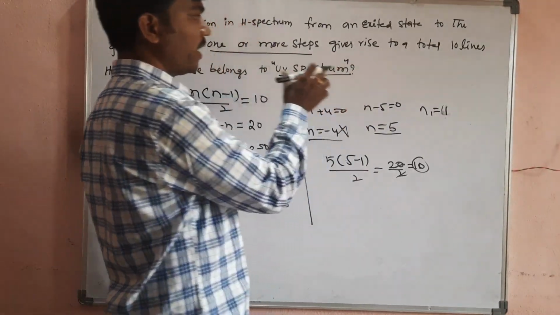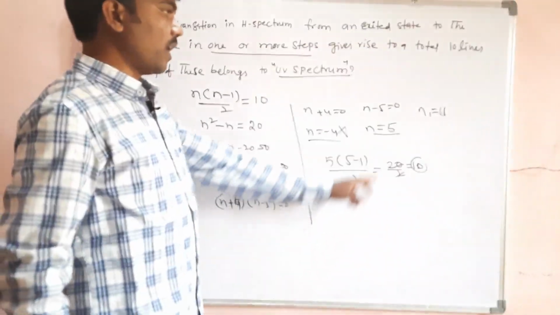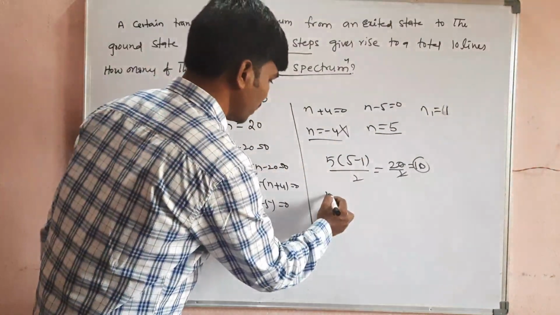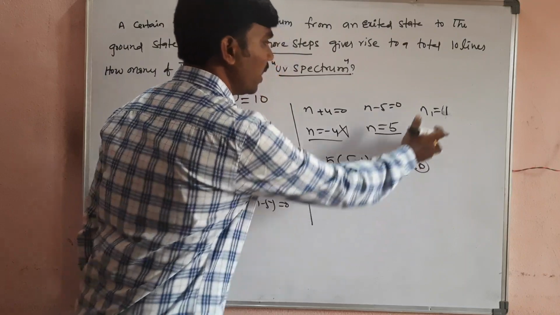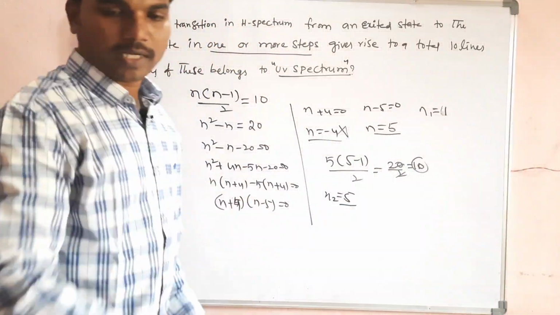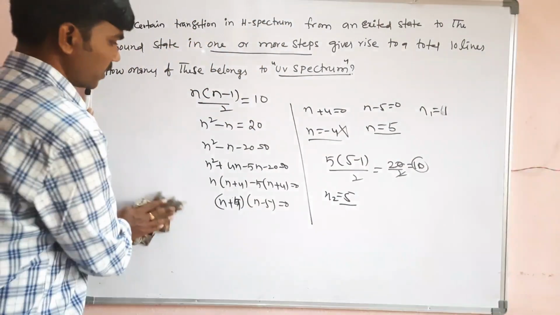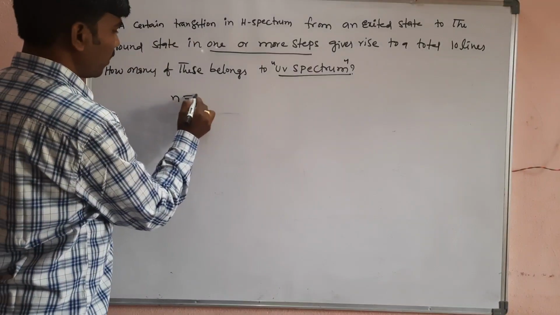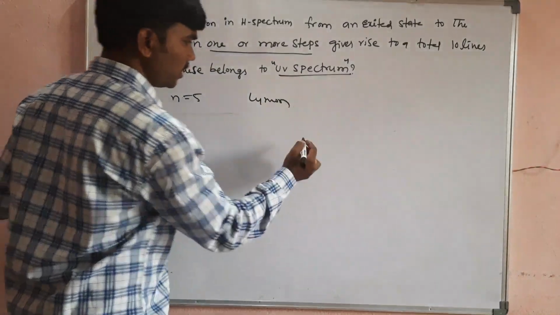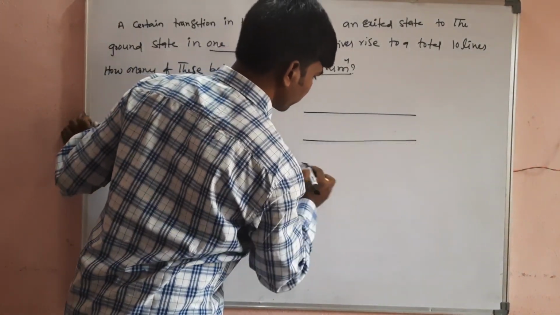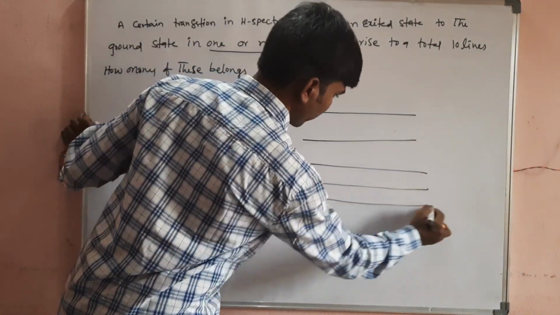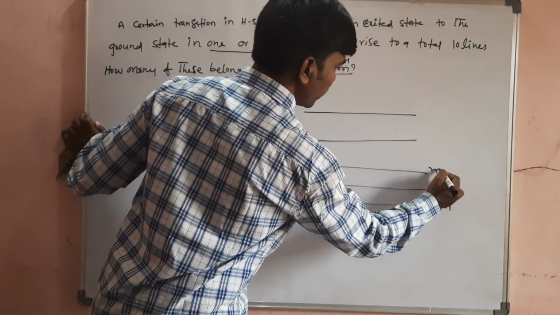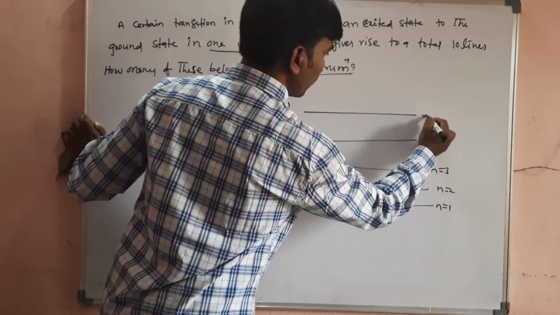How many lines appear in the Lyman series they are asking. For Lyman series n1 is equal to 1 and here the n2 value is 5. Then how many spectral lines will be possible for that? So n is equal to 1, n is equal to 2, n is equal to 3, n is equal to 4 and n is equal to 5.